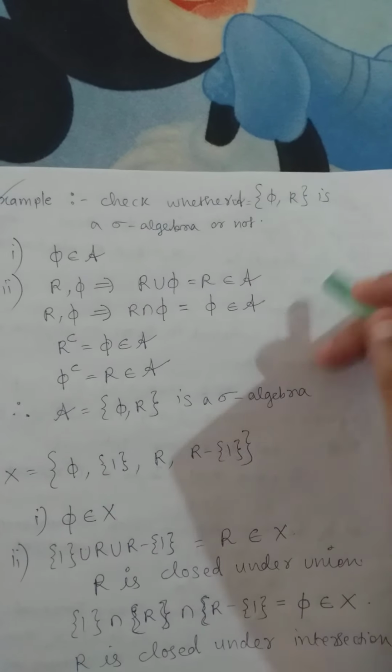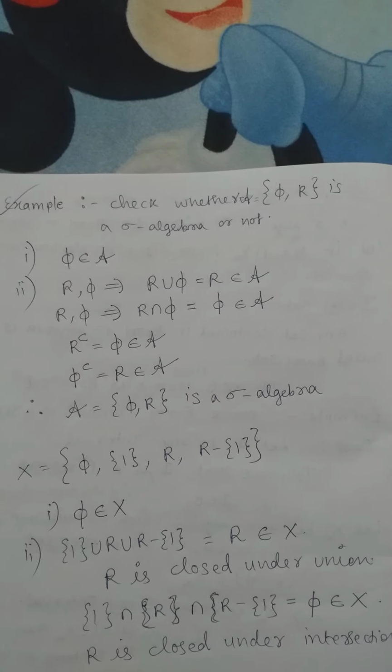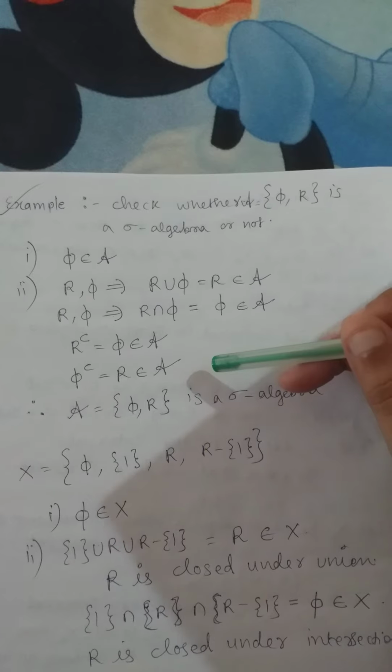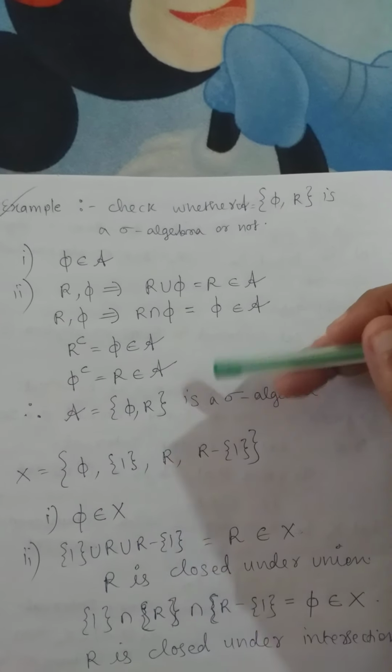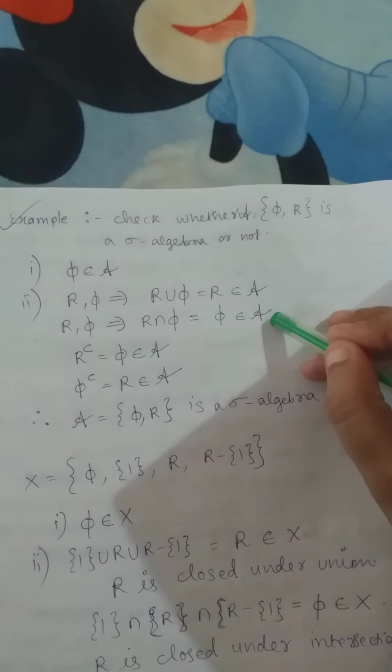So let us recall the points. We have to check the conditions of the sigma algebra, which I have explained to you now. There are 3 rules which a set must follow to become a sigma algebra. So first point, look at the first step which I have written over here, which is phi. Phi means the null set. Look at the question. In this question, does it contain the null set? Yes, definitely it contains the null set.